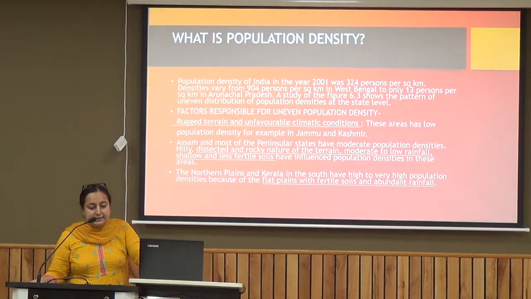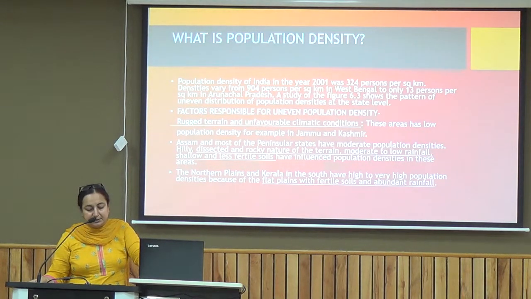Now, let's see what population density is. Population density in India, as far as 2001 was concerned, was 324 persons per square kilometer, and density varied from 904 persons per square kilometer in West Bengal to only 13 persons per square kilometer in Arunachal Pradesh.